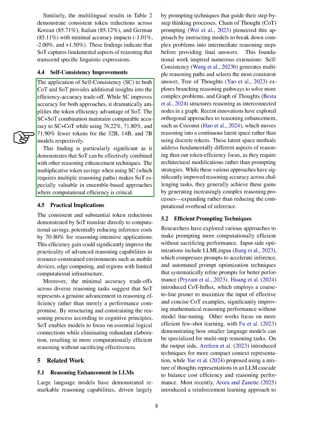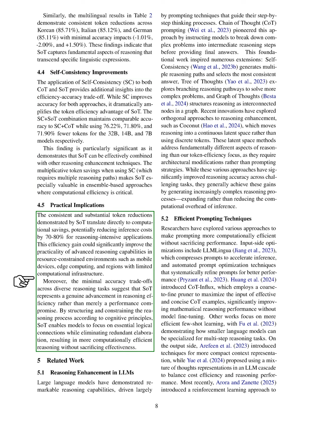From a practical standpoint, the consistent token reductions we observe with SOT can lead to significant computational savings, potentially cutting inference costs by 70 to 80% in reasoning-heavy applications. This efficiency could enhance the use of advanced reasoning in environments with limited resources, like mobile devices and edge computing. Additionally, the minimal accuracy trade-offs across various reasoning tasks indicate that SOT is a true advancement in reasoning efficiency rather than just a compromise on performance.